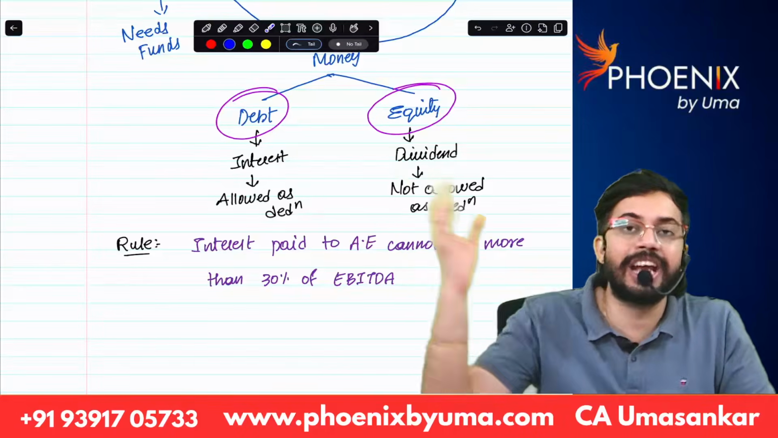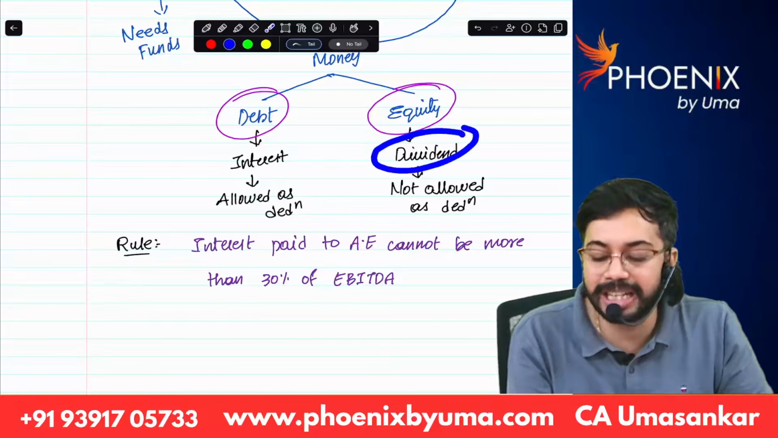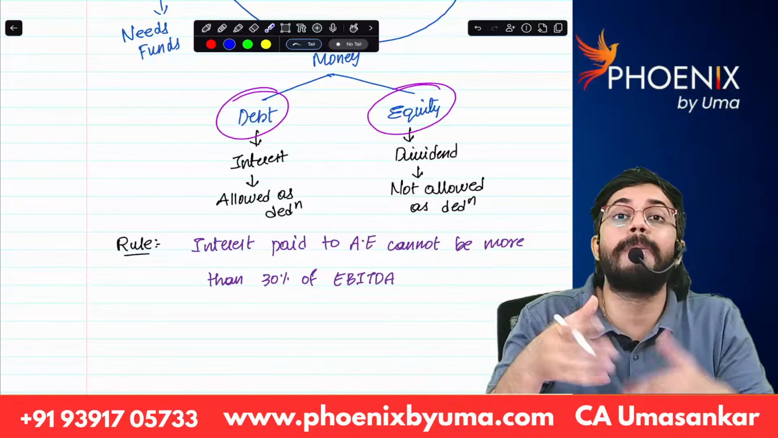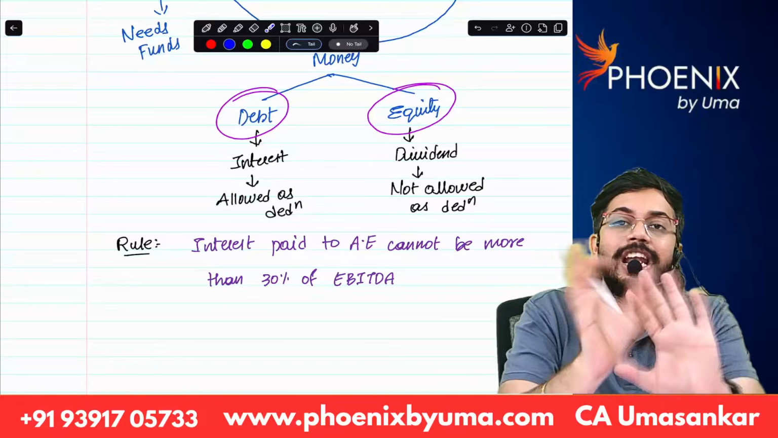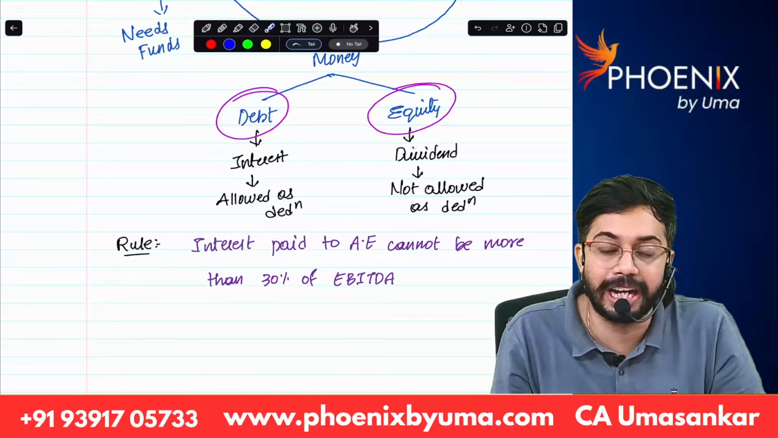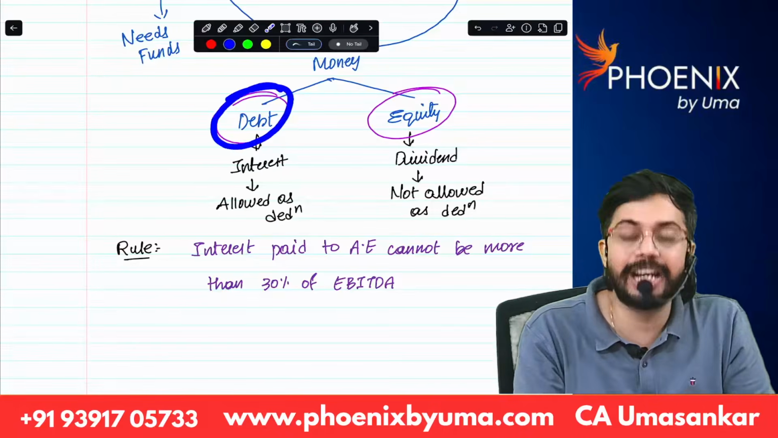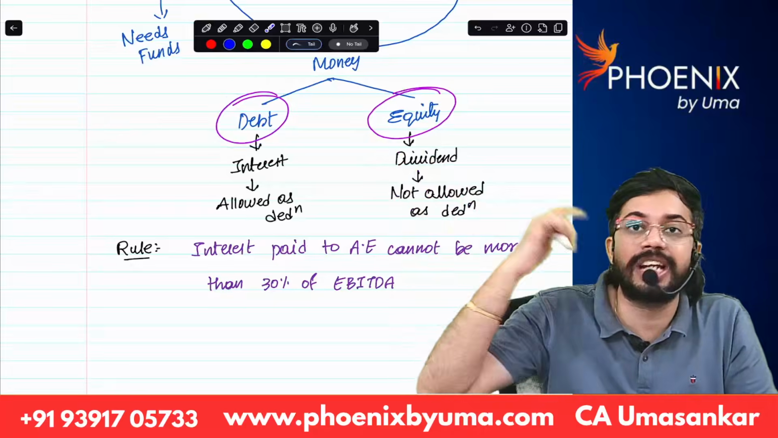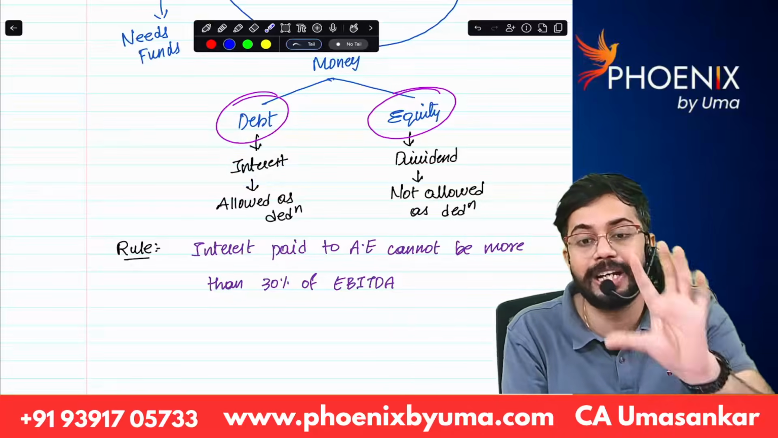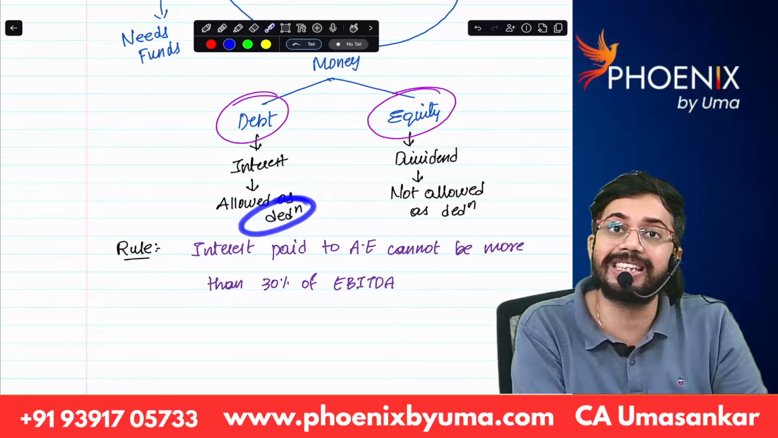If money is taken in the form of equity, dividend is required to be paid to Meta Inc. Dividend paid is appropriation of profit. It is not allowed as expenditure in the P&L account of Meta India Private Limited. But if money is taken in the form of debt, interest is required to be paid. Interest is expenditure and such interest is allowed as deduction.